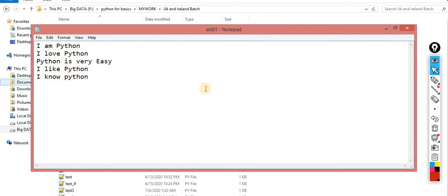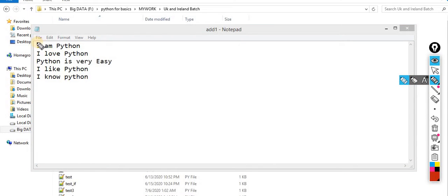Now this is my file. Okay, this one is the important one. When I read the file, let's suppose I am writing a function. I write a program, and inside the program I open this file, and after opening I read the data, f.read. Now what is the meaning of this? It means I read the entire data. My cursor by default is blinking over here, and after performing this operation my cursor is blinking over here. Understand this point. That means my cursor is over here because I have read the entire data.